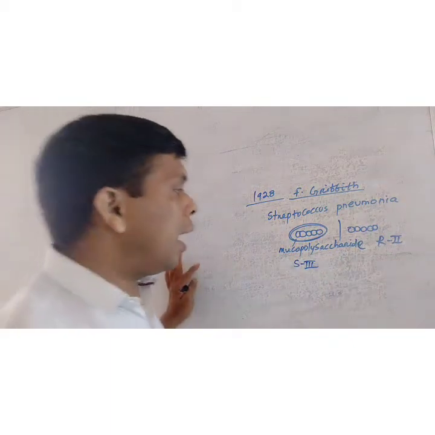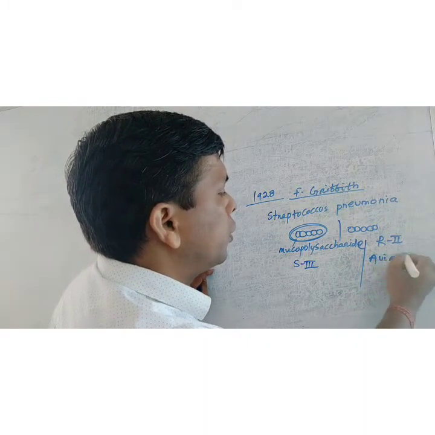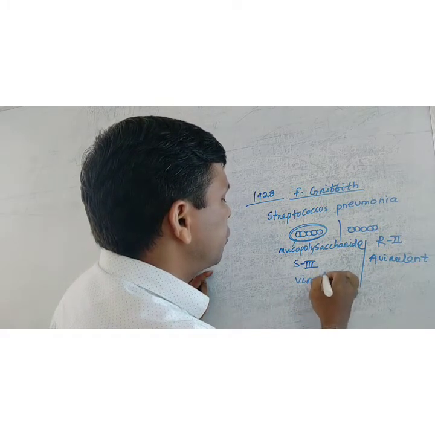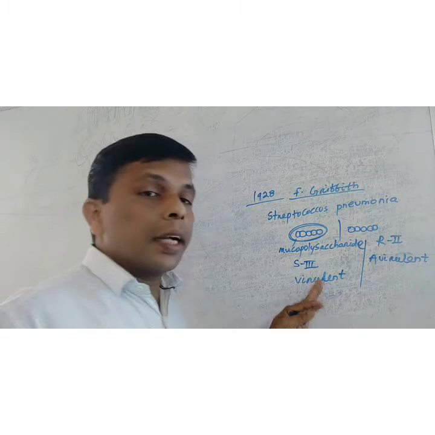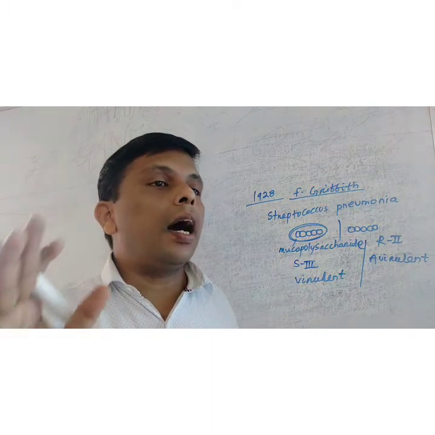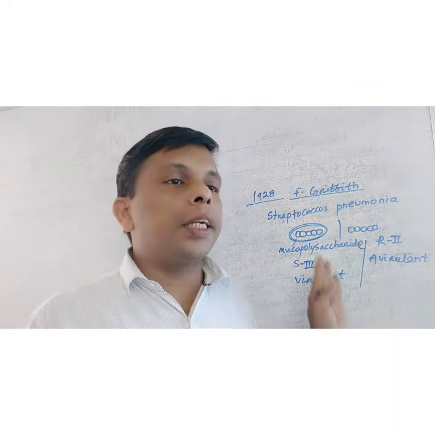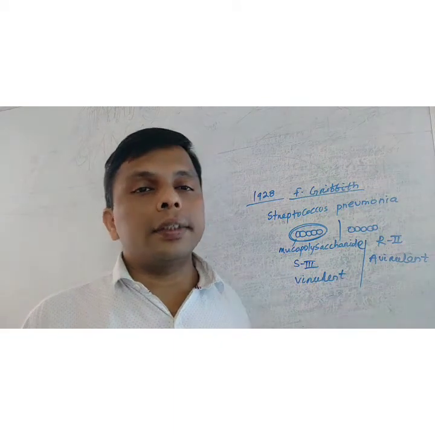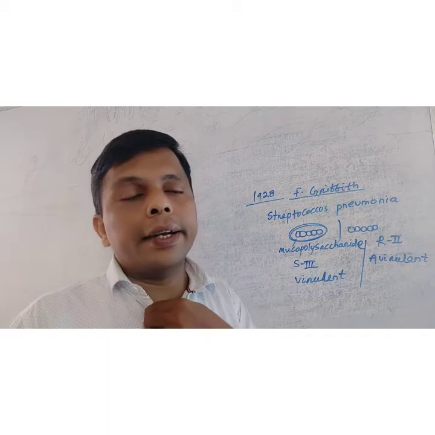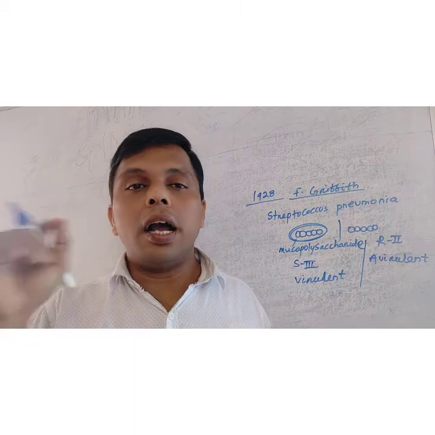So the R2 form is non-virulent, and the S3 is virulent. Griffith took the two forms of bacteria and mice for his experiment. The basic difference between R2 and S3 is only the presence of the mucopolysaccharide covering in S3, which is absent in R2.